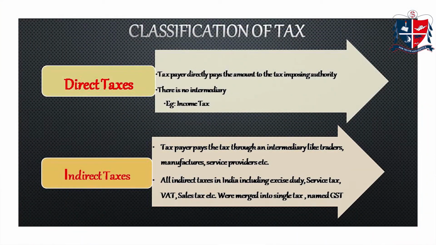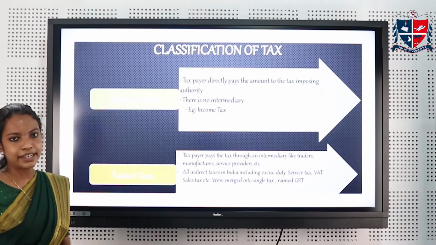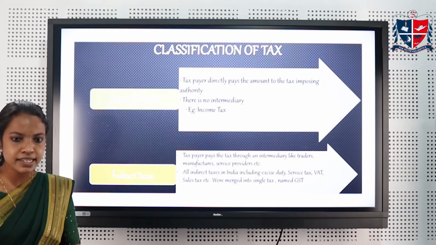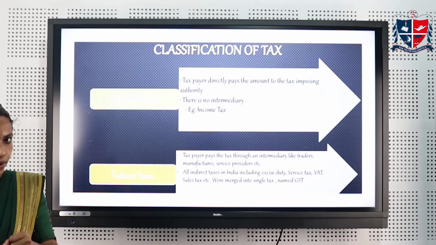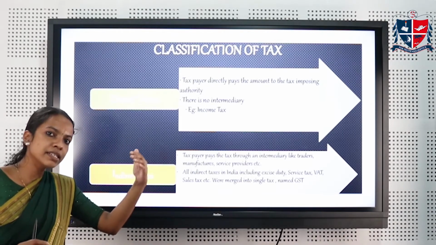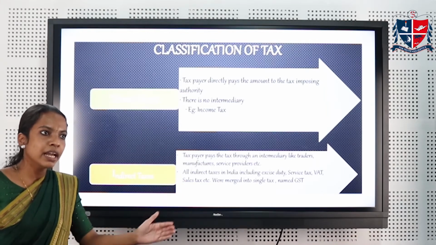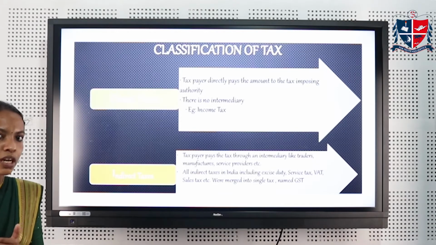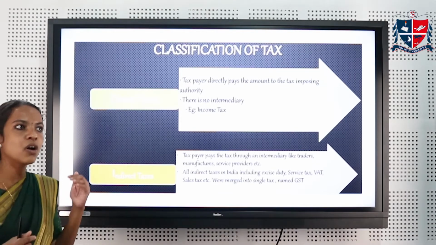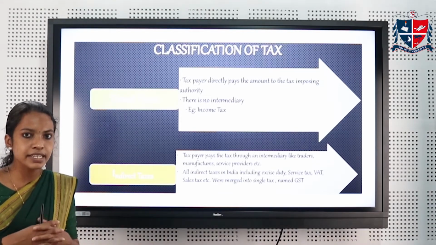Next, let us see the classification of tax. Tax can be classified into two categories. First one is direct tax and second is indirect tax. What is direct tax? Direct tax means there is no intermediary between the taxpayer and the tax imposing authority. The taxpayer directly pays the amount of tax to the government. He himself assesses the tax liability and finally remits the amount to the government. And income tax is the only direct tax that prevails in India.